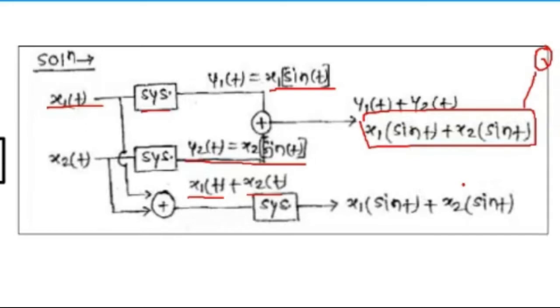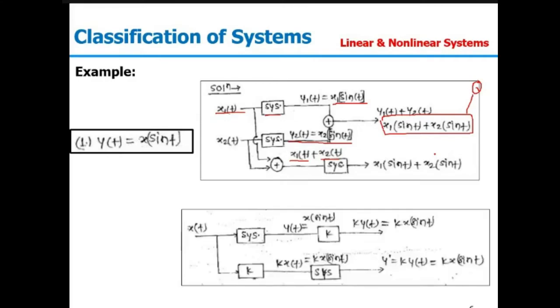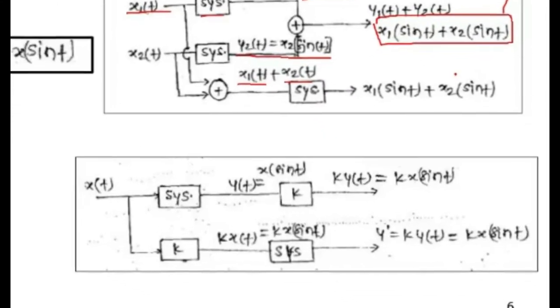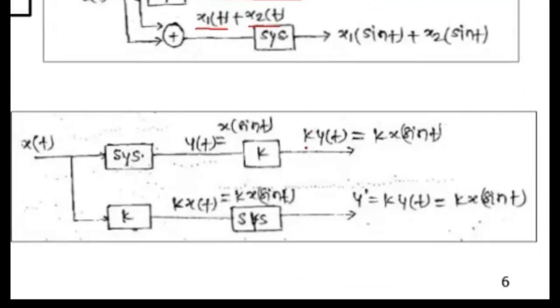But still we are not commenting on the linearity property because we need to cross-check it for homogeneity as well. So for homogeneity, we will first multiply the output by a factor k. So k of y(t) will be k of x sine t. In the second case, we will multiply the input by a factor k. It will be k of x(t). That is my new input. And when I pass it to the system, it will be k of x of sine t. Both are again equal. So I can say y(t) equal to x of sine t is a linear system.